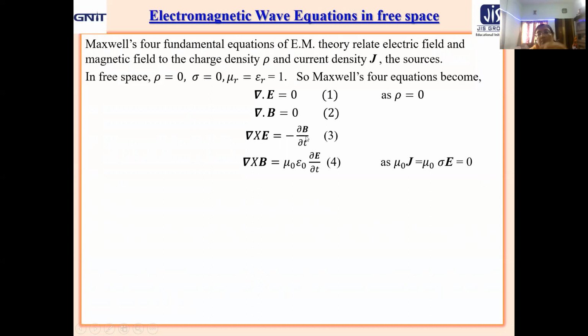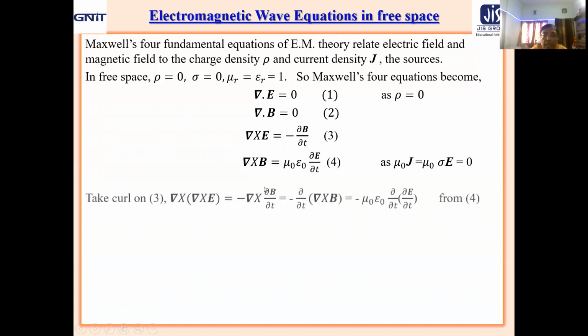Del cross E equal to minus del B del t, that is Faraday's law of electromagnetic induction, remains as usual. And the fourth one, the modified Ampere's law, now changes to del cross B equal to mu naught epsilon naught del E del t, because mu naught J, the conduction current term, will be 0 because sigma equal to 0 in free space.